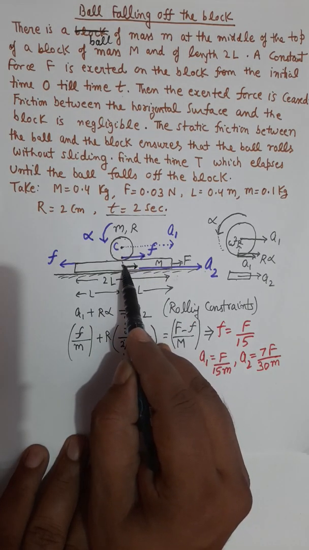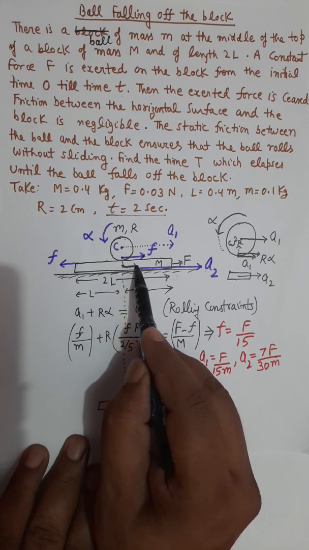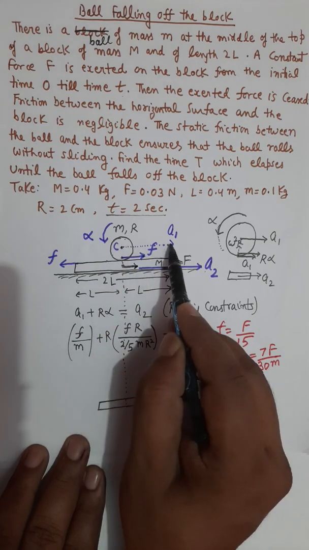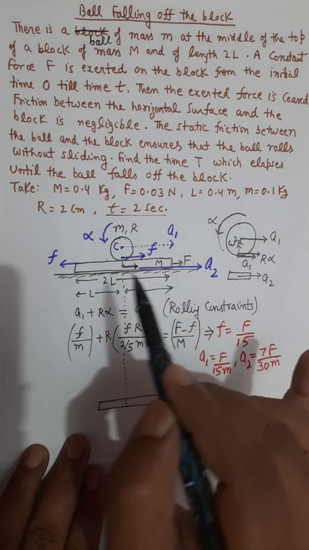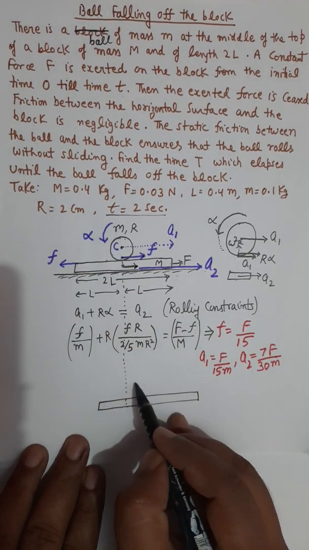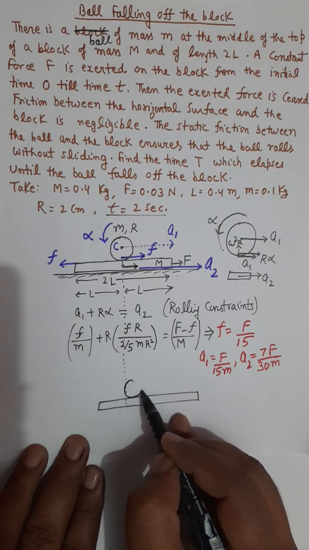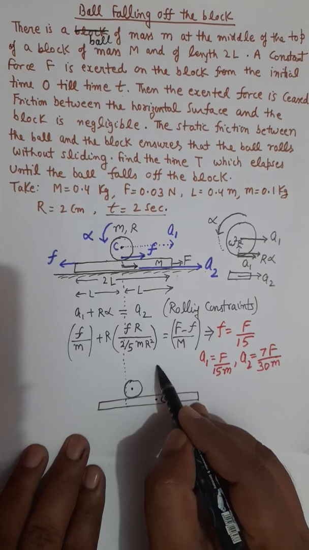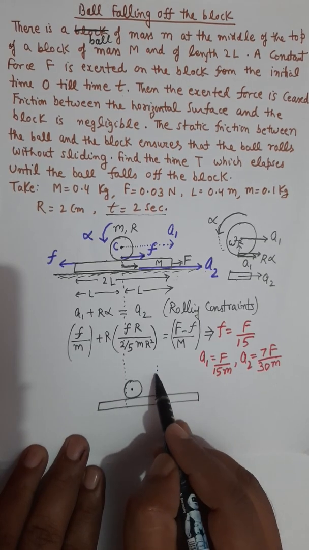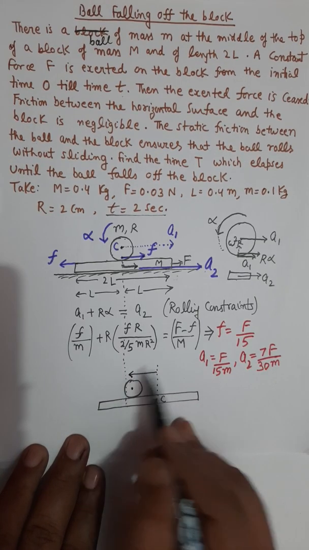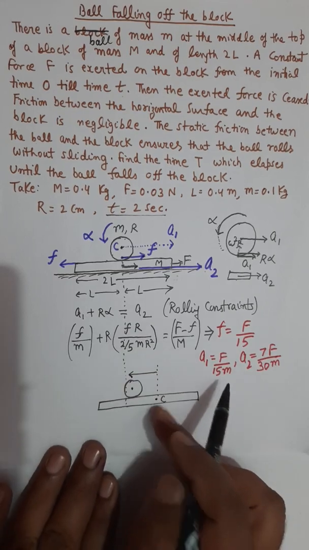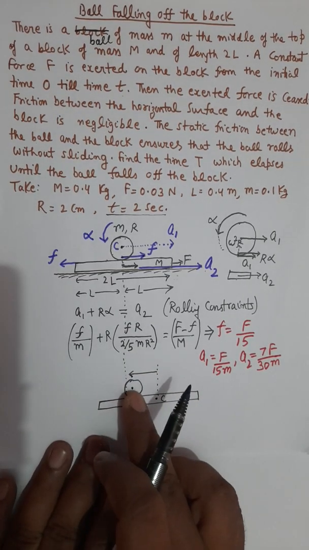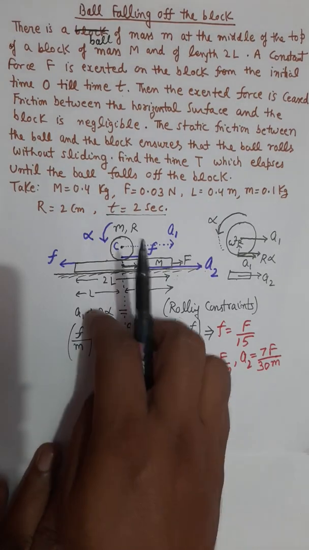And when the center of platform moves faster in the forward direction, center of sphere is also moving in the forward direction but with less acceleration. So gradually the center of sphere will be behind the center of platform. The center of sphere will be left side to the center of that platform, though the ball is moving in the forward direction.